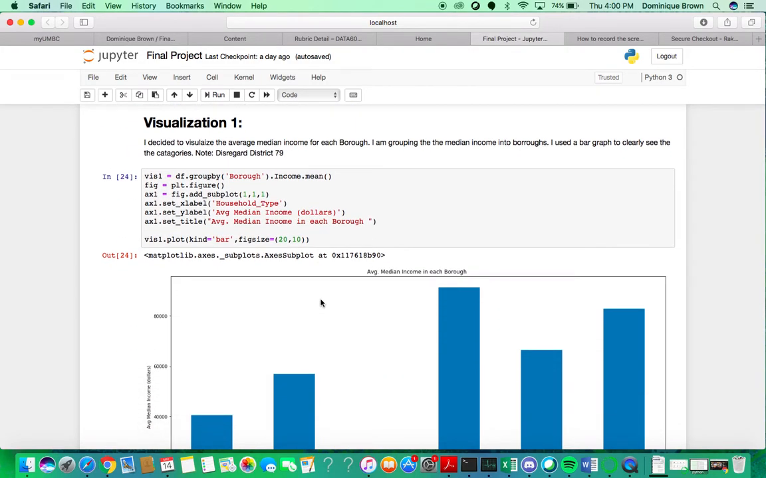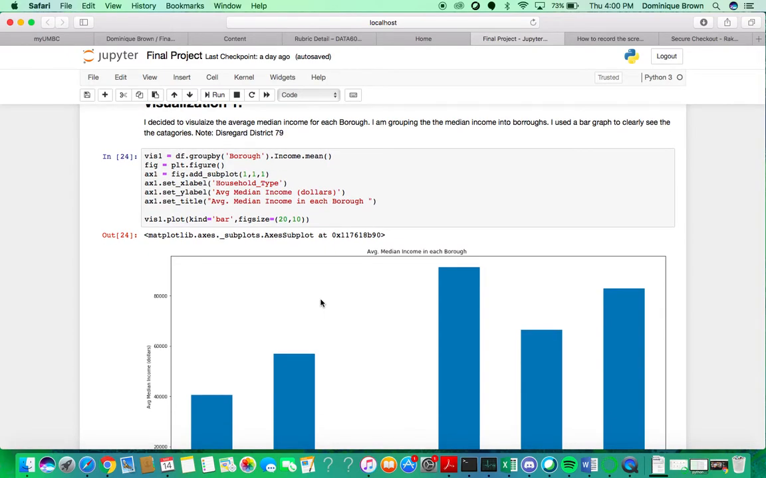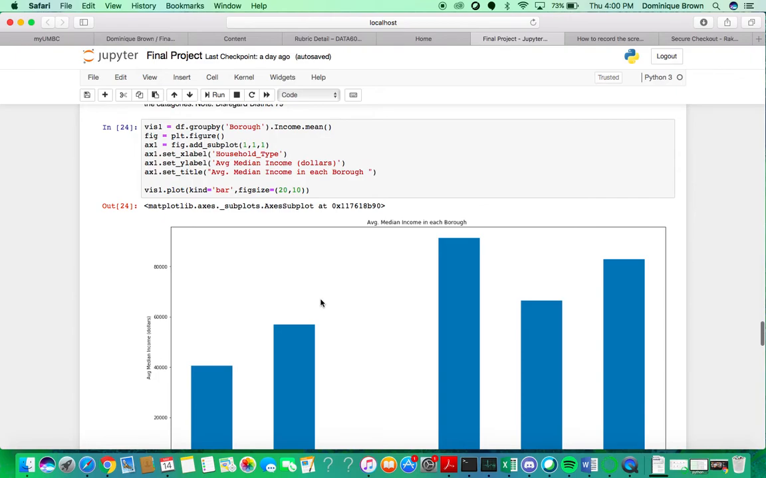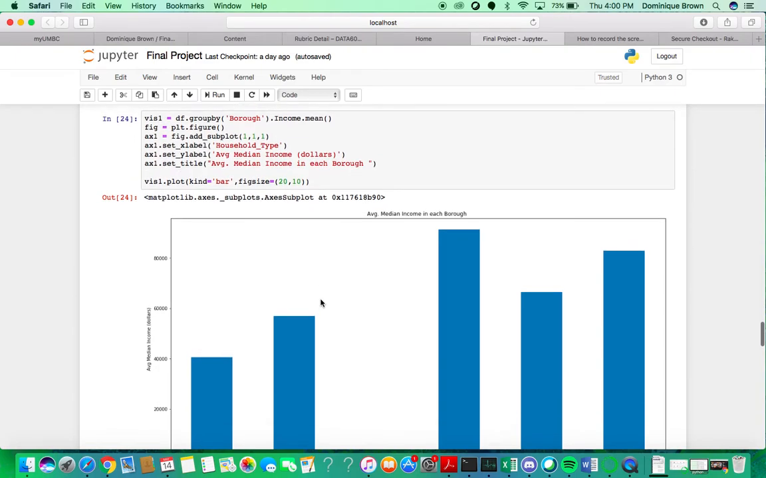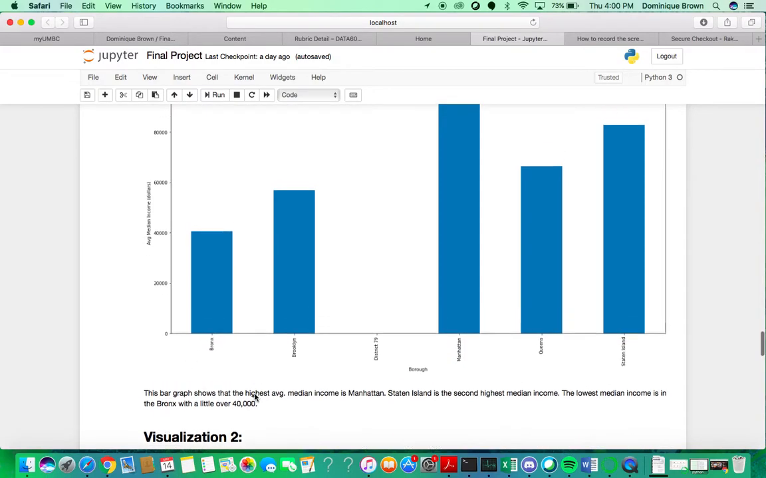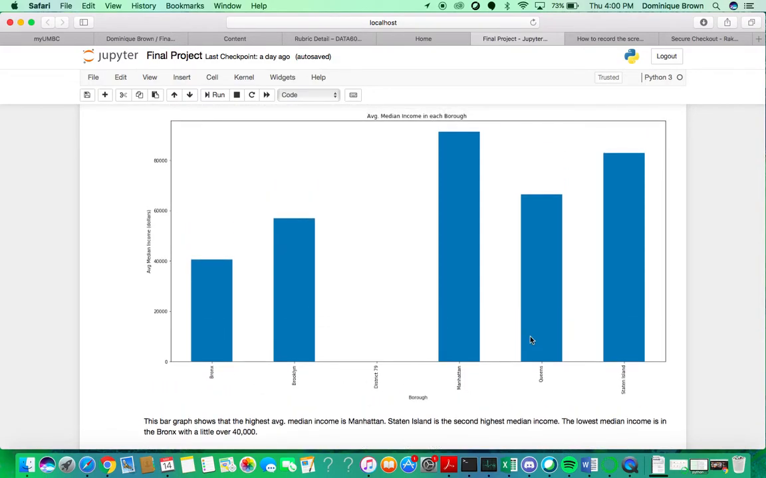The first visualization I did was to visualize the average median income for each borough. I grouped the median income into the boroughs, and I used a bar graph to clearly see the categories. Note, disregard District 79 because it's not a borough. So I did that, and the bar graph shows that the highest median income was Manhattan, and second to Manhattan was Staten Island, and then Queens, following with Brooklyn and the Bronx.